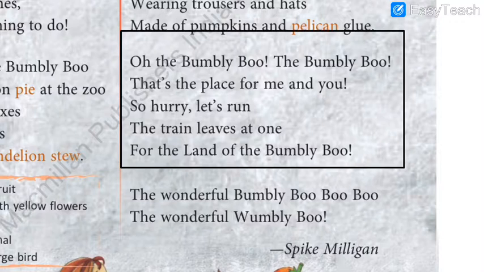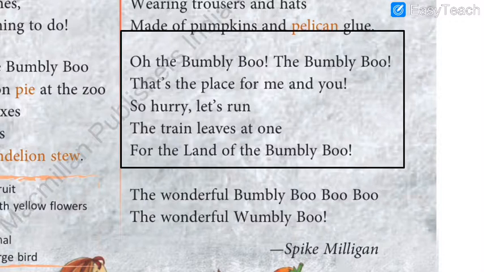So let us start. In the land of the Bumbleboo, the people are red, white and blue. They never blow noses or ever wear clothes. What is sensible things to do? I hope, students, you are repeating after me. In the land of Bumbleboo, you can buy lemon pie at the zoo.